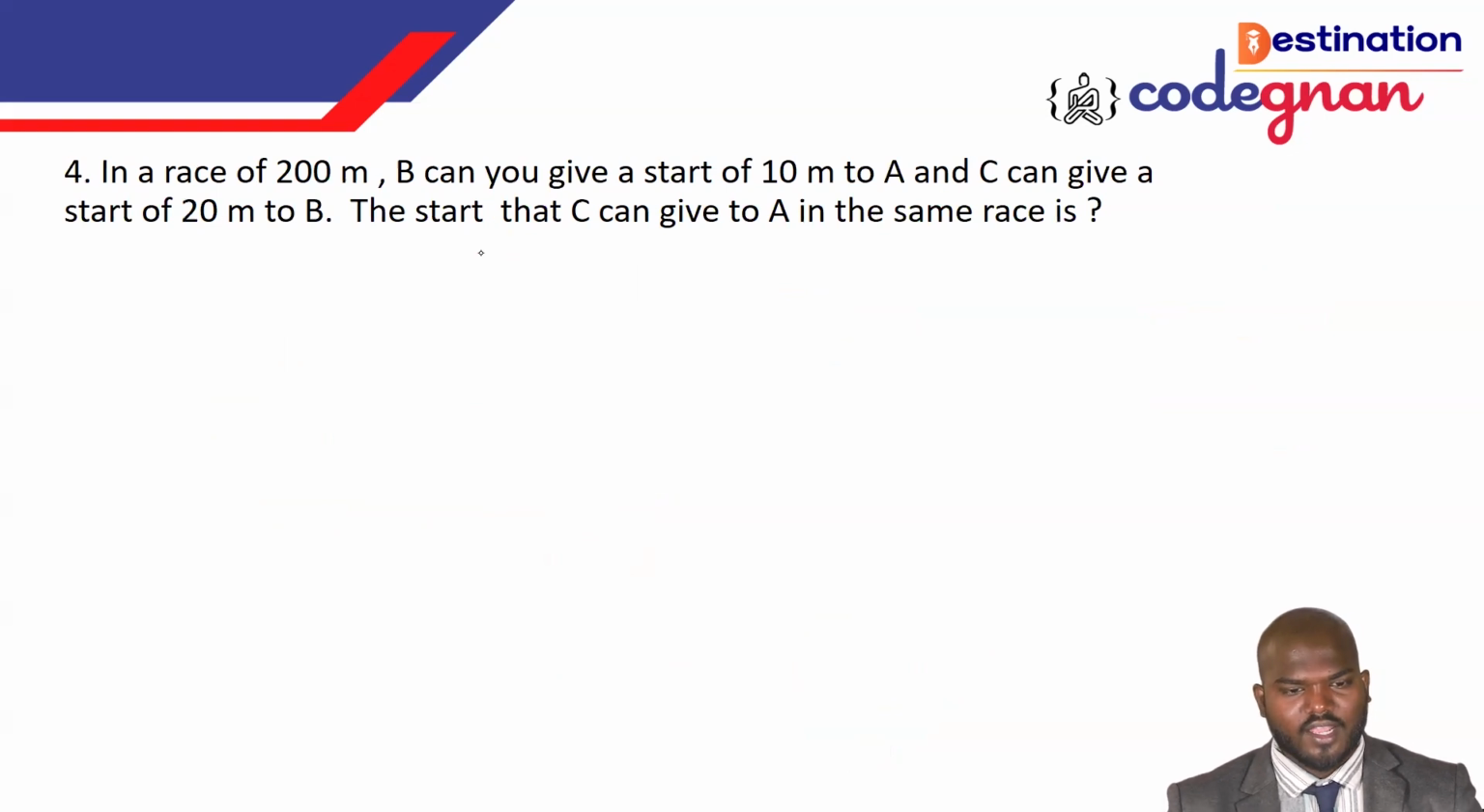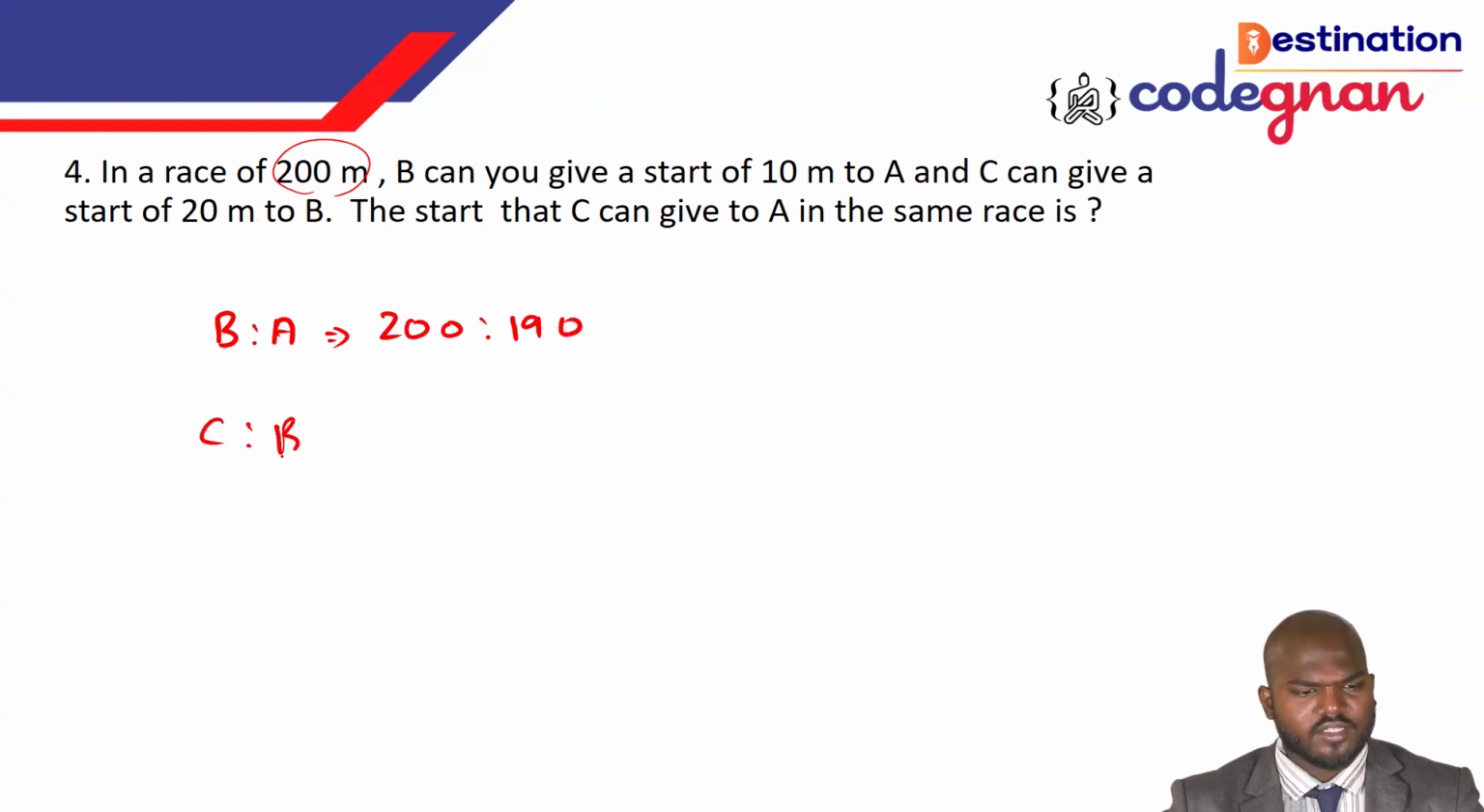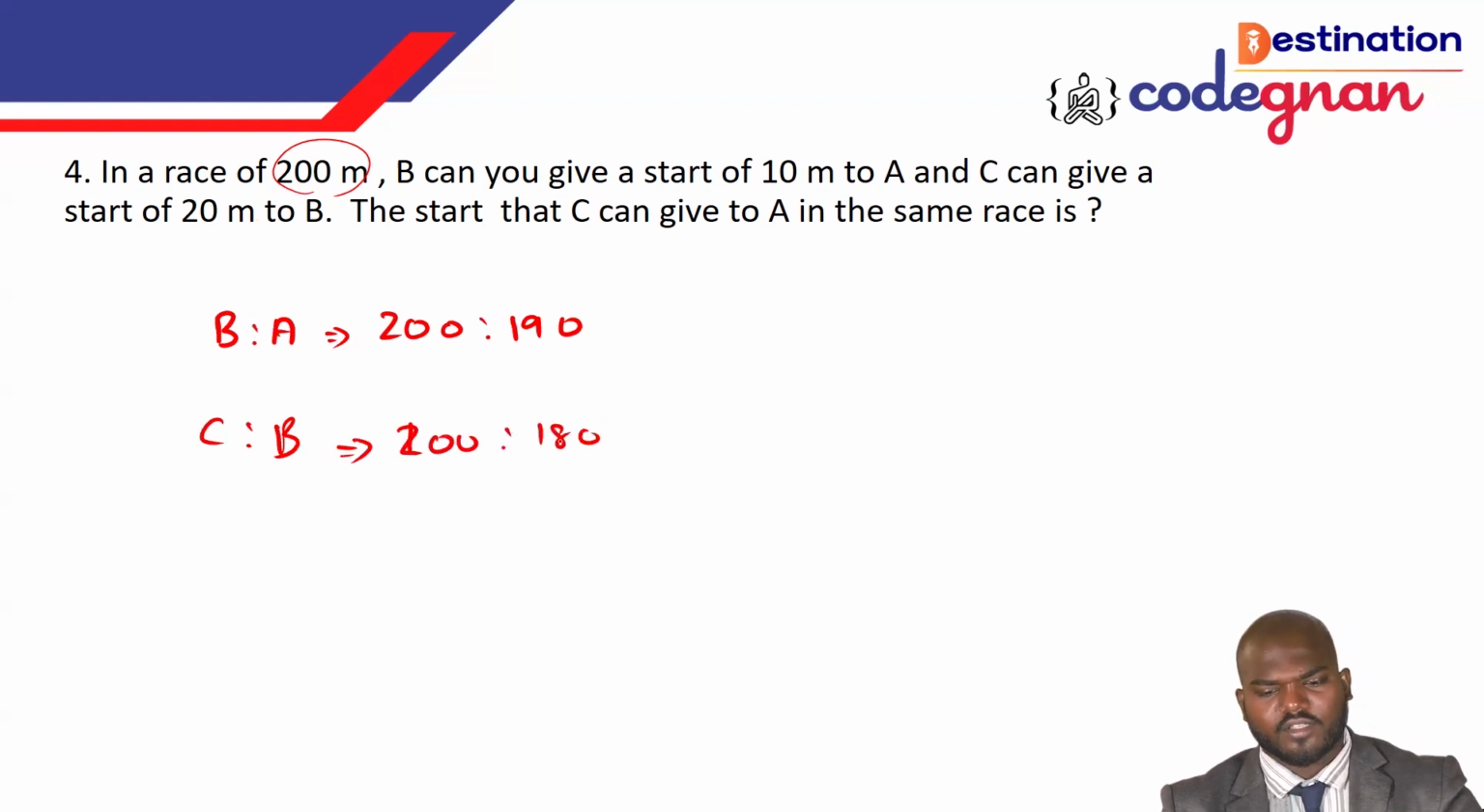Okay, so you can say B is giving A the start, in a 200-meter race. Total is a 200-meter race. So B is to A: if 200 means, this fellow will be 190. And C is to B. They are mentioning that C is giving the start here. He was taking 200, and this will become 180. That's what they are asking here.